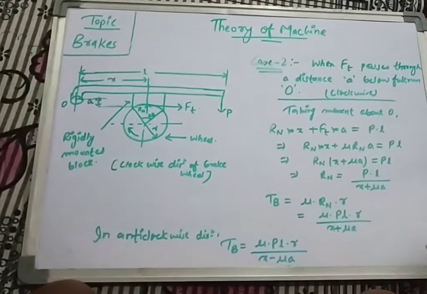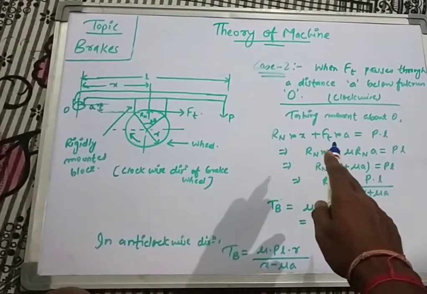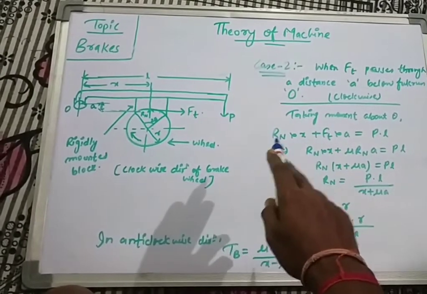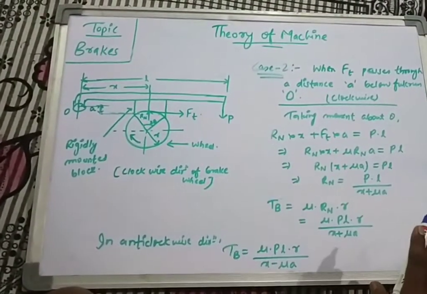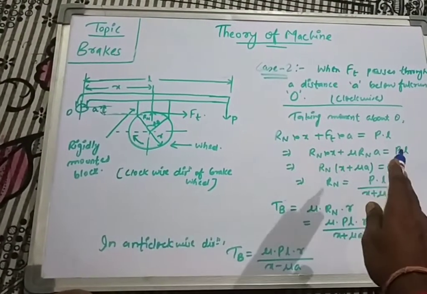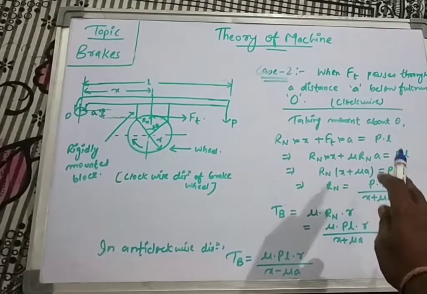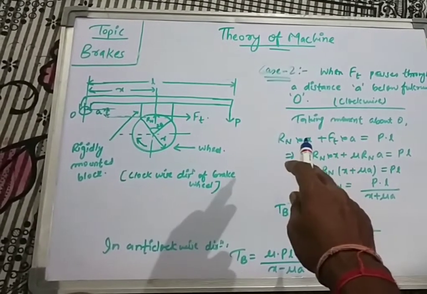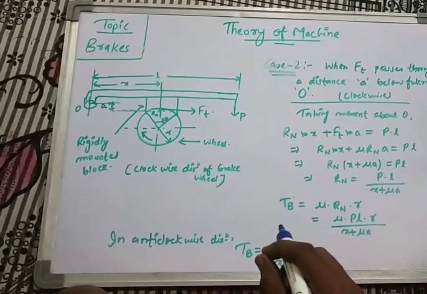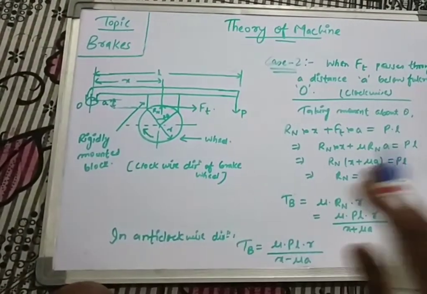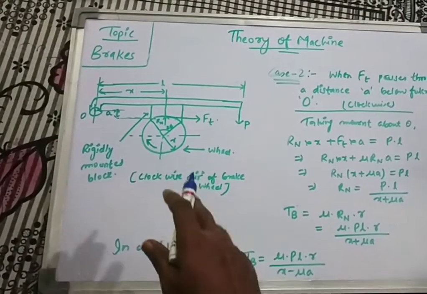I am again repeating the same thing. Why is Rn into X and Ft into A taken as positive while P into L is taken as negative? There is no fixed rule that you have to take this positive and this negative. You can take P into L as positive and both these two as negative. We can take either clockwise as positive or anti-clockwise as positive. I've already discussed this in your previous subject, that is mechanics. Nonetheless, I am repeating it once again.